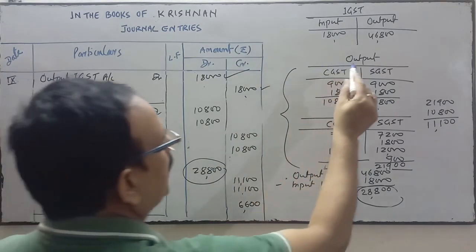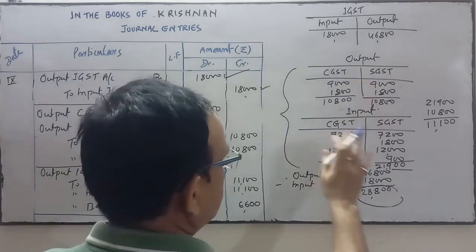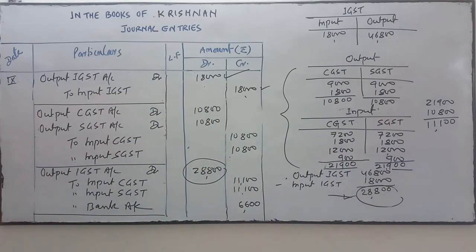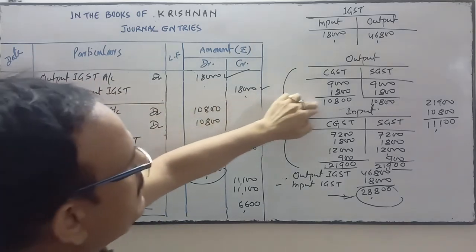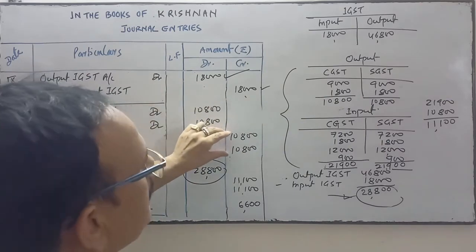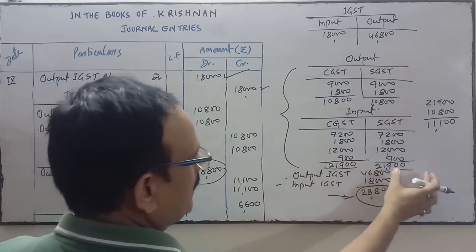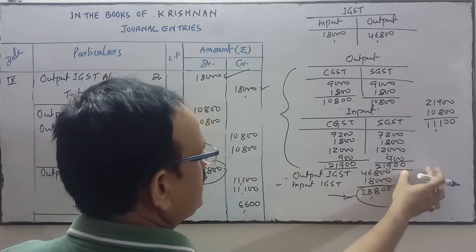Now output CGST and SGST will be adjusted with the input CGST and input SGST. Output CGST and output SGST is 10,800 and 10,800. Input CGST and SGST is 21,900 and 21,900.